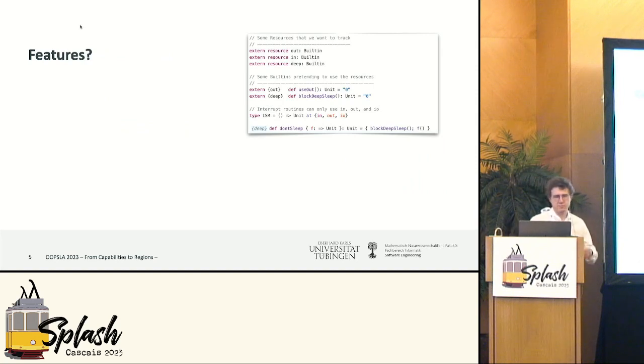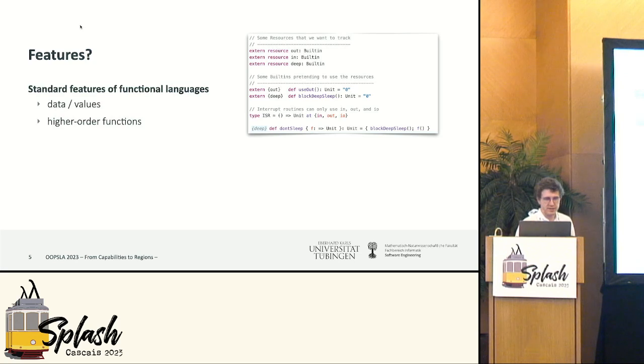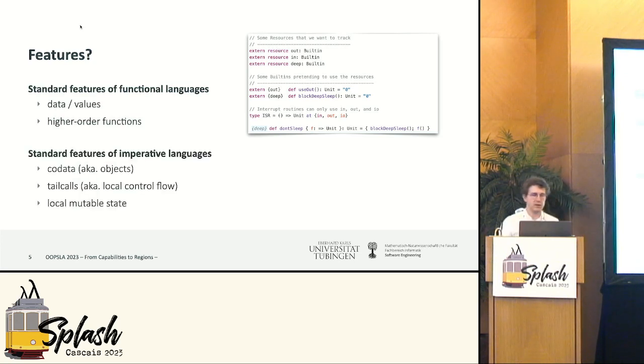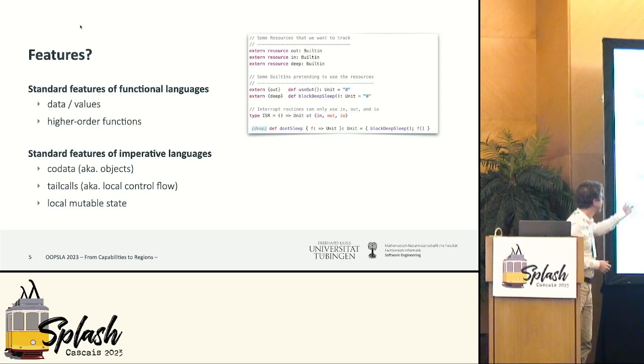Effekt, just to give you a brief overview of the language, is a language with the standard features of functional programming like data types and higher order functions, and also standard features of imperative languages like codata and tail calls. Codata you would typically recognize as objects and tail calls as local control flow. But also, of course, local mutable state.